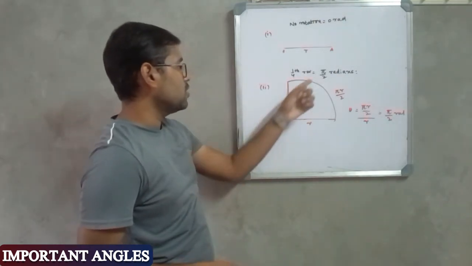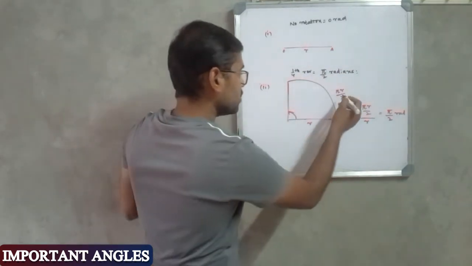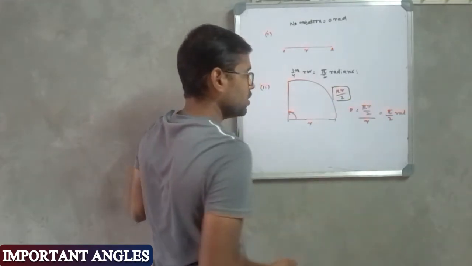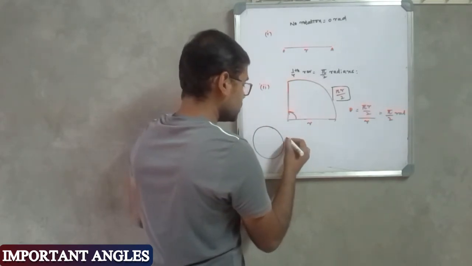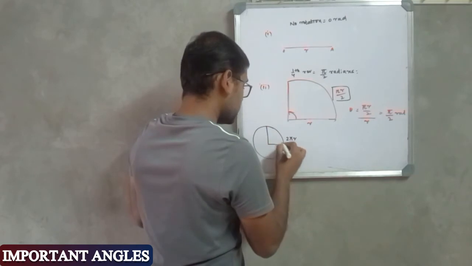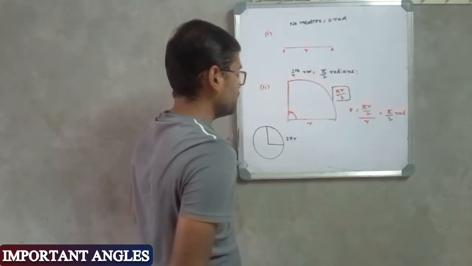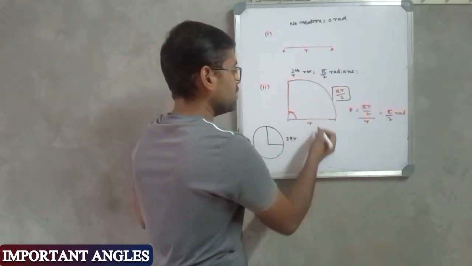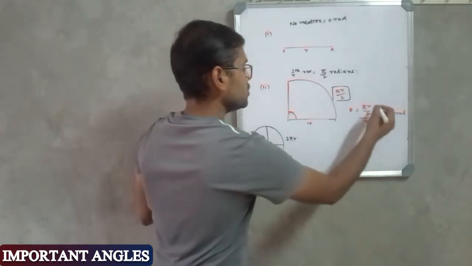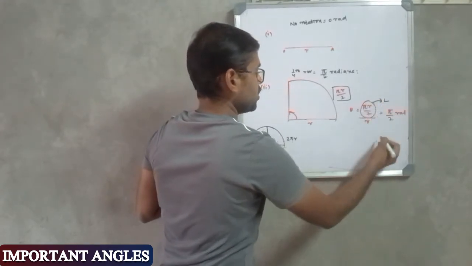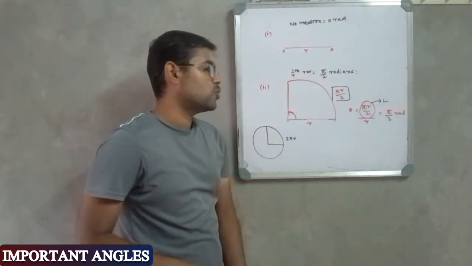Next we have pi by 2 radians, which is equal to 1/4 of the revolution. How do we get that? The length of the arc will be equal to pi r by 2. The circumference of the circle is equal to 2 pi r. Now if you make 4 equal parts of that, it will be 2 pi r divided by 4, which is equal to pi r by 2. The length of the line segment is denoted by r. Theta will be equal to L by r, where L is pi r by 2, divided by r, which is equal to pi by 2 radians. So 1/4 of the revolution is equal to pi by 2 radians.